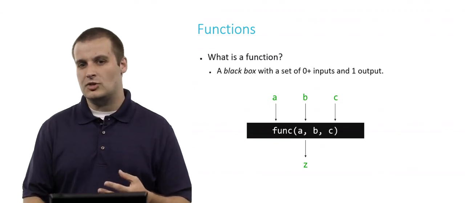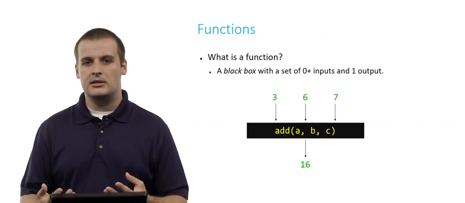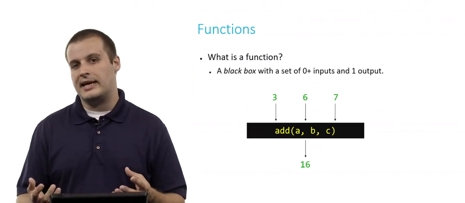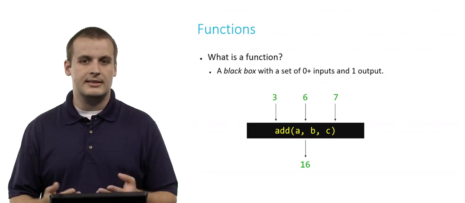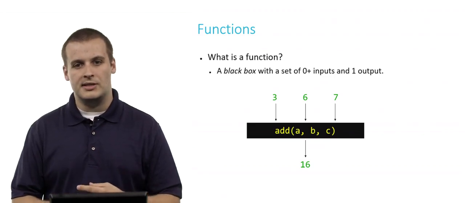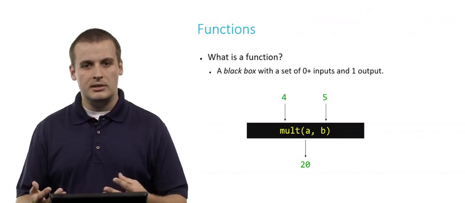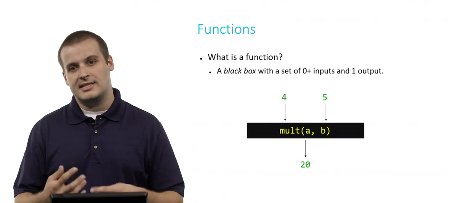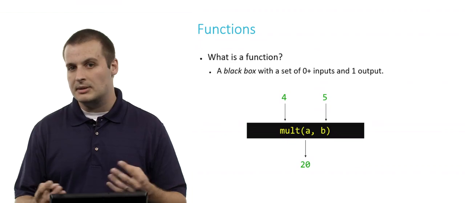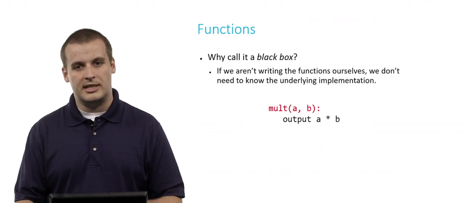Now, to make it a little less abstract, we could say that maybe we have a function called add that takes 3 inputs, A, B, and C, and processes the output in some way inside the black box to produce a single output. So in this case, if add takes 3, 6, and 7, somewhere inside the add function, we would expect them to be added together to produce the output, which is 3 plus 6 plus 7, or 16. Similarly, you have a function called mult that takes 2 inputs, A and B, processes them in some way such that the output of the function is the product of the 2 inputs multiplied together. With 4 and 5 being passed into mult, something happens, and the output we expect is 20.